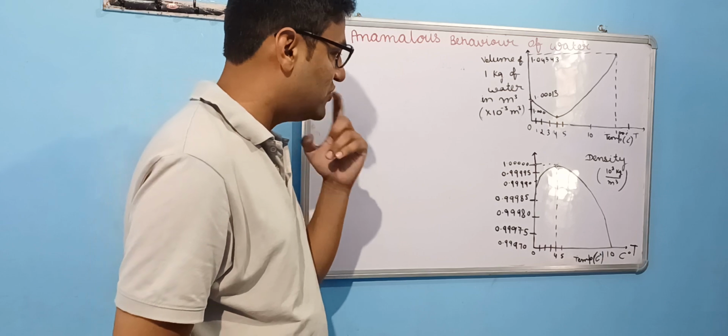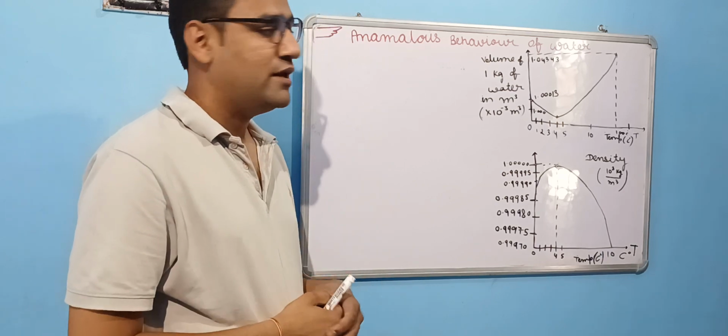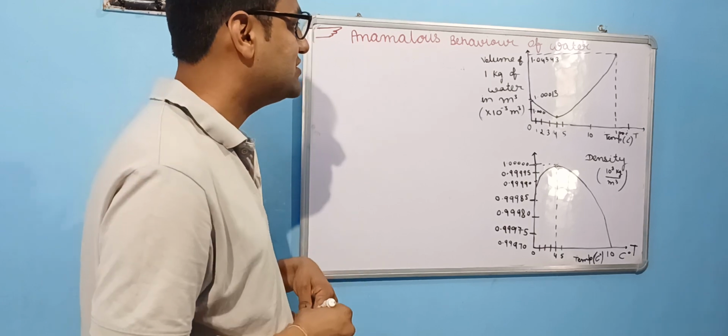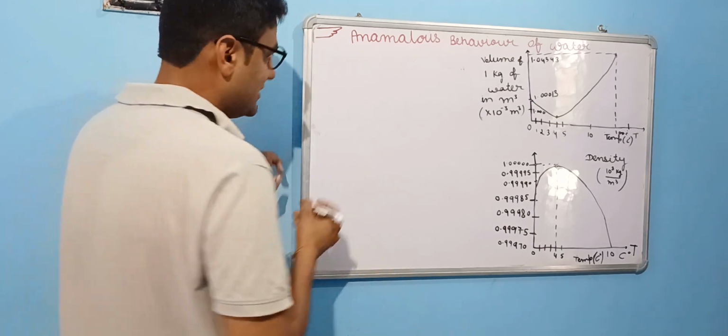So how does this behavior of water help us? It helps the aquatic life, the animals which live under the water. Let's see.